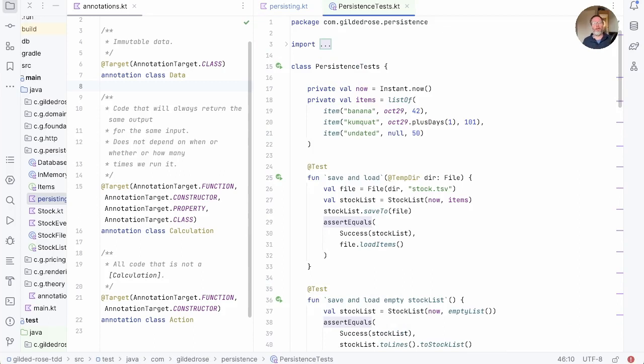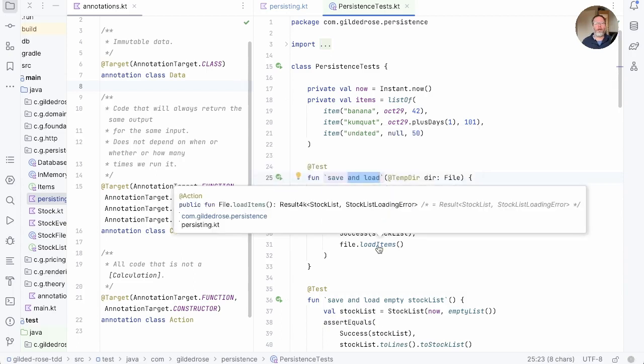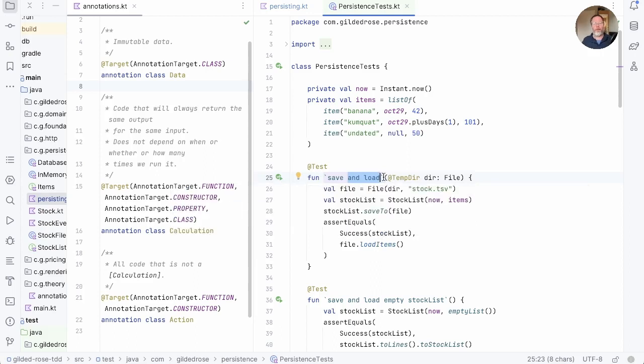Now here's an interesting fact. Calculations are a lot easier to test. There are two types of test actually in our persistence test. There's this one here, which is save and load and calls stock list save to, which was our action. You can see now we've annotated it. And file load items, which is also an action. And because of that actionness, we've had to set up environment, we've had to create a temp directory, and we've had to have a file inside it, and so on.